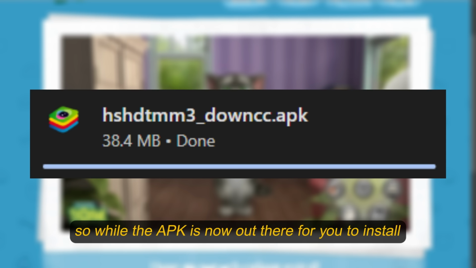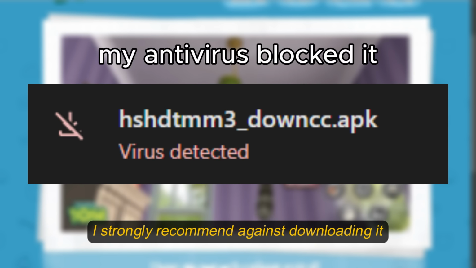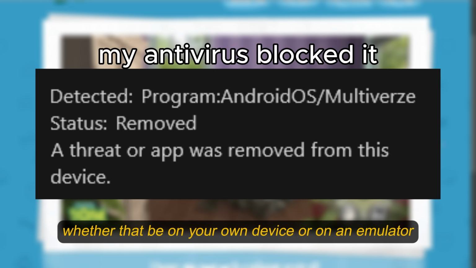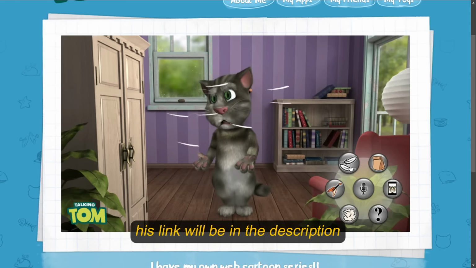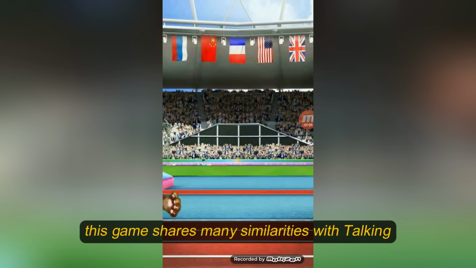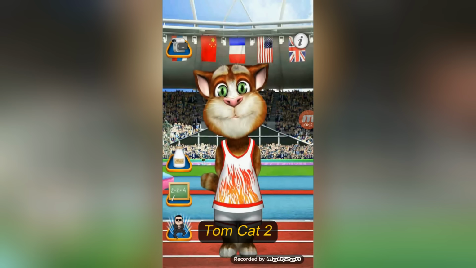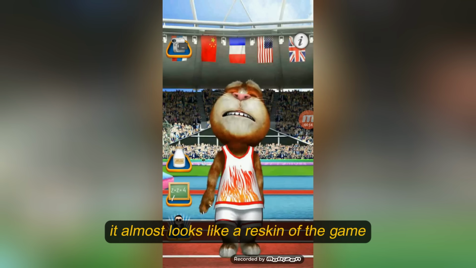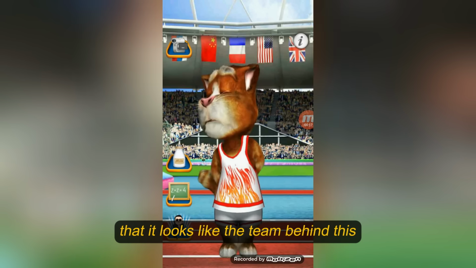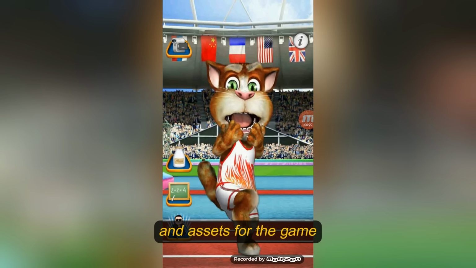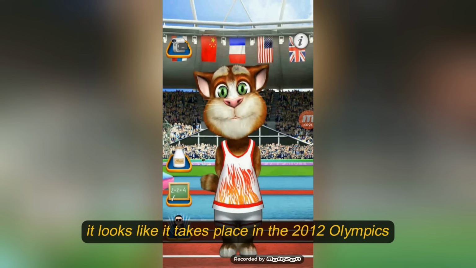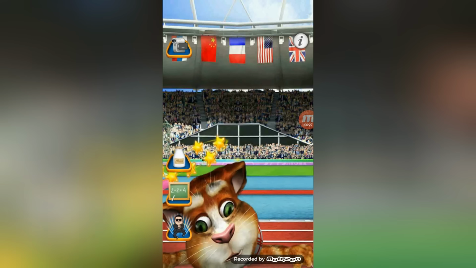So while the APK is now out there for you to install, I strongly recommend against downloading it, whether that be on your own device or on an emulator. So the gameplay I'll be using is from a user called Ralph the Mobile Gamer. His link will be in the description, and at first glance, this game shares many similarities with Talking Tom Cat 2. It almost looks like a reskin of the game, but there's enough differences between the two that it looks like the team behind this went through the effort of creating a new 3D model and assets for the game. But other than that, it looks like it takes place in the 2012 Olympics, based on the background, and it's quite a generic knockoff of Talking Tom.